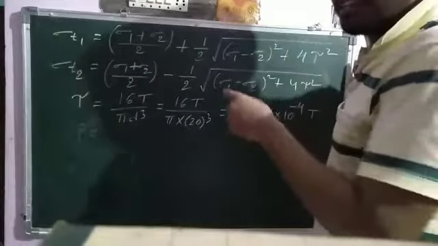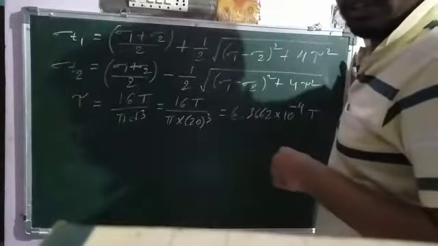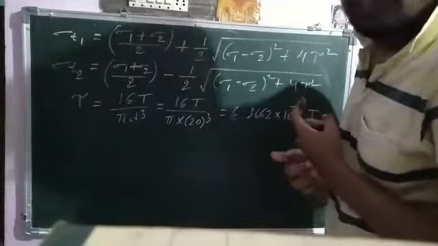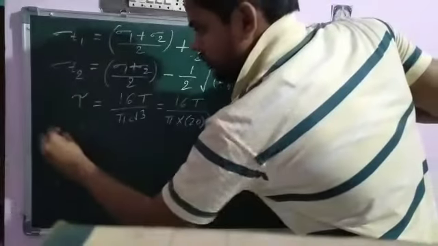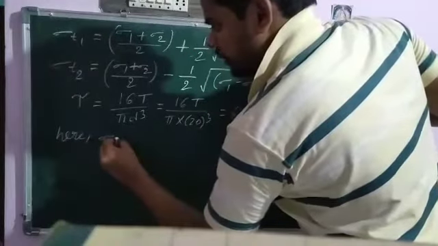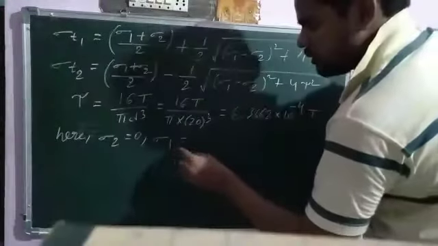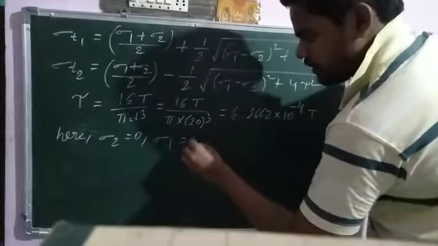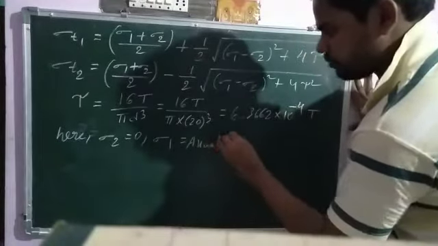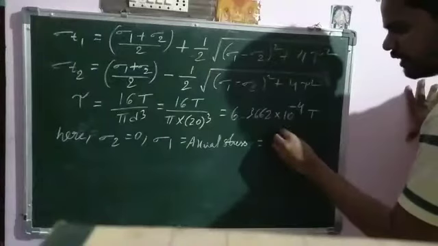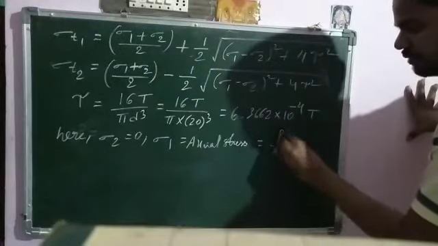Only a single axial force is acting on the component, there is no other load. So sigma 2 is equal to 0, and sigma 1 means axial stress. This axial stress is equal to axial load divided by area, so P by area.